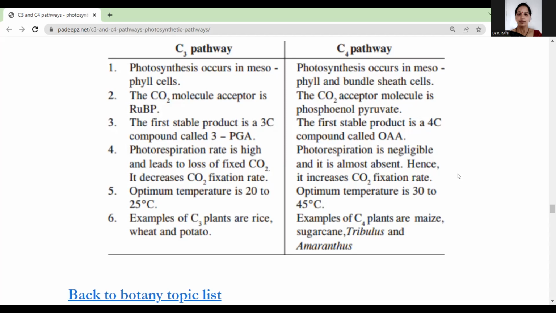Examples of C3 plants are rice, wheat and potato. Examples of C4 plants are maize, sugarcane, Tribulus, Amaranthus and other plants. These are all C4 plants. Among C4 plants there are also some dicotyledonous plants, so Amaranthaceae and Portulacaceae are also C4 pathway plants.